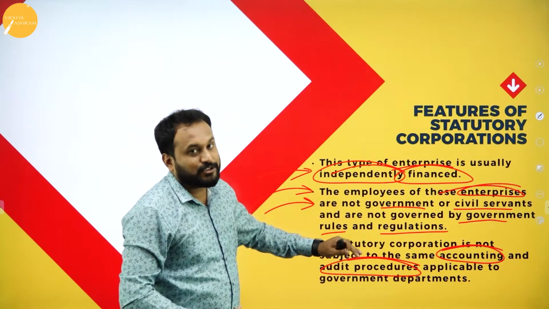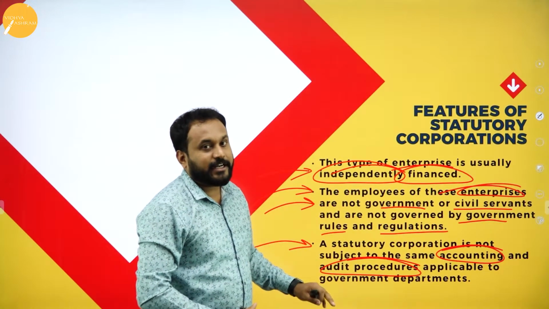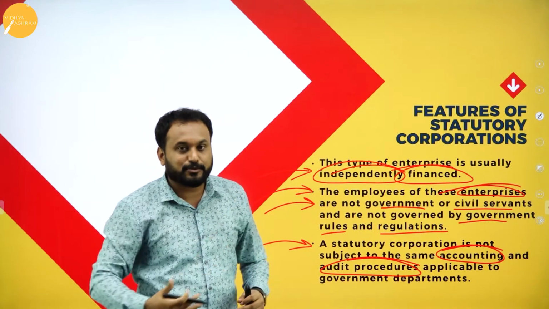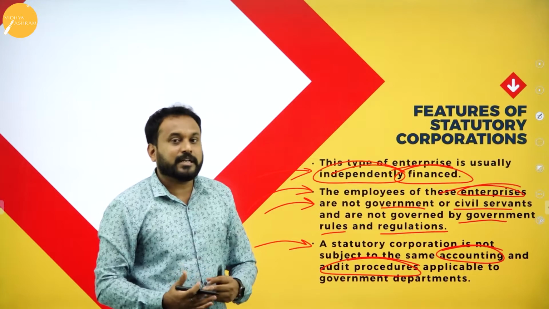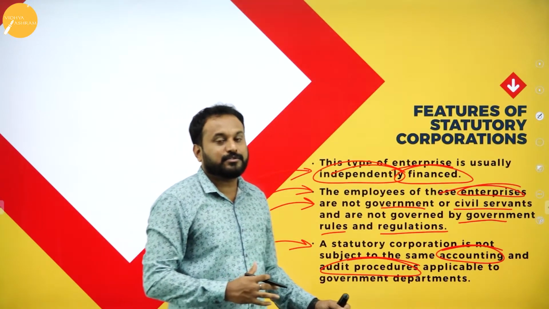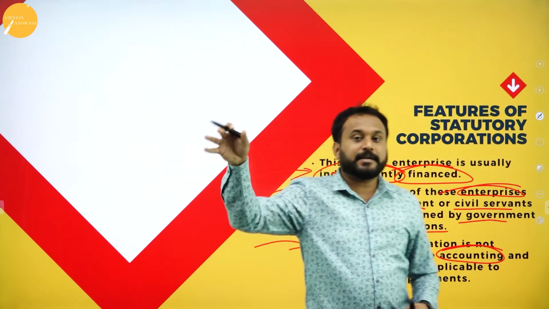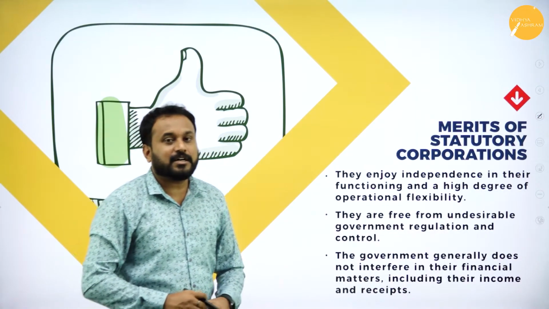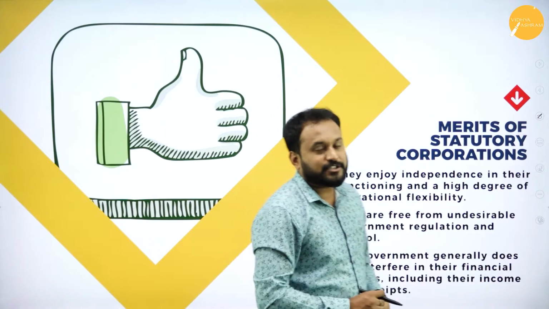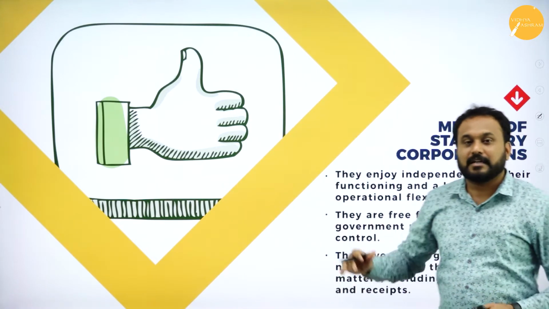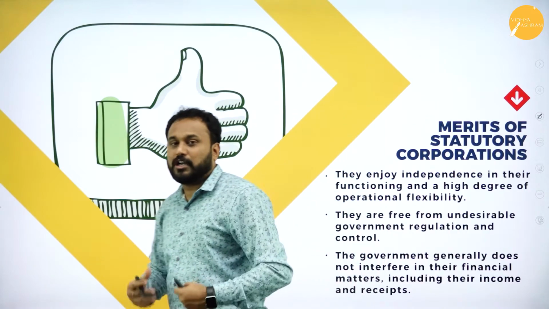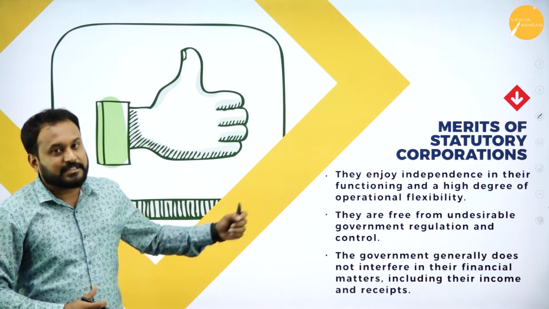Here what happens is, for a statutory corporation, the auditing and the financial reports, whatever is allotted to them and they are supposed to draft, it is totally independent. They are not supposed to follow the departmental undertaking process. The next one here is merits of statutory corporation. So what are the merits? Please understand, after seeing the features, you are supposed to tell all those things, that is the features of statutory corporation.